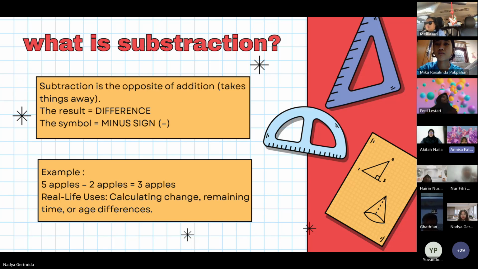Just like addition, subtraction also becomes the foundation for other mathematical operations. What is interesting is that subtraction is very often used in everyday life without us realizing it. When we calculate change money, calculate remaining time, calculate the age difference with our sibling, height difference, and many more. That is why it is important for us to understand this operation. Next.